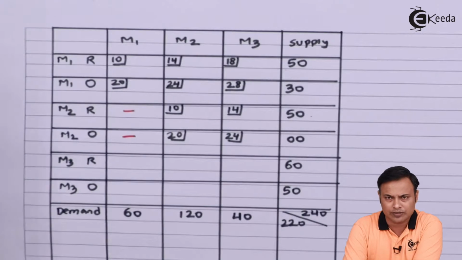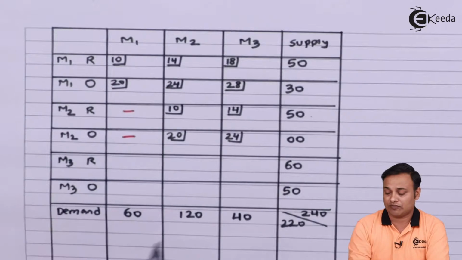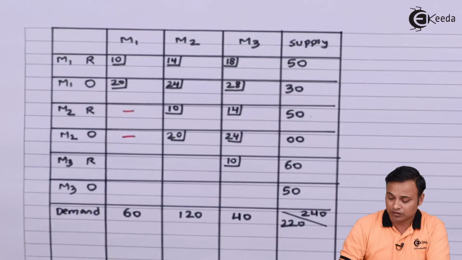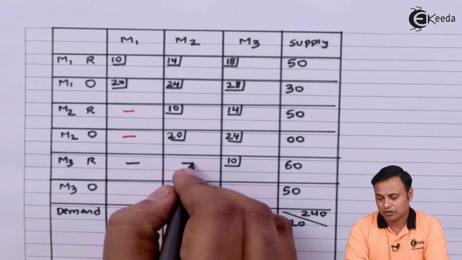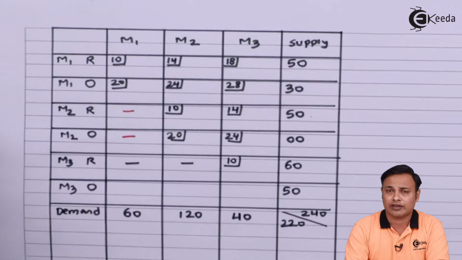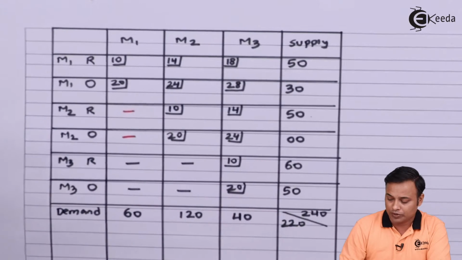Same thing for the third month. Now whatever will be made in the third month can be sold only in the third month. So therefore the regular cost will be 10 rupees, month 3 against month 3. I won't get anything against month 1 and month 2, because whatever is made in month 3 can be sold only in month 3. It can't be sold in month number 1 and month number 2. For overtime it will be 20 rupees.